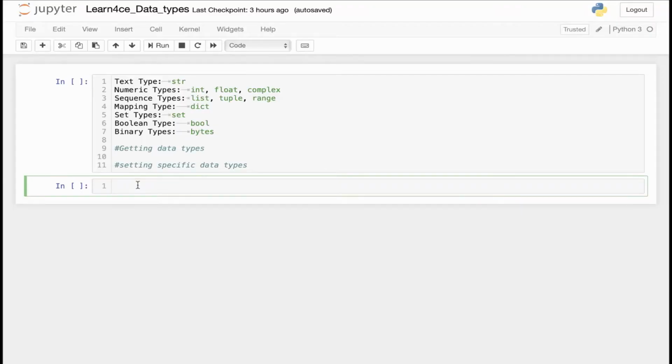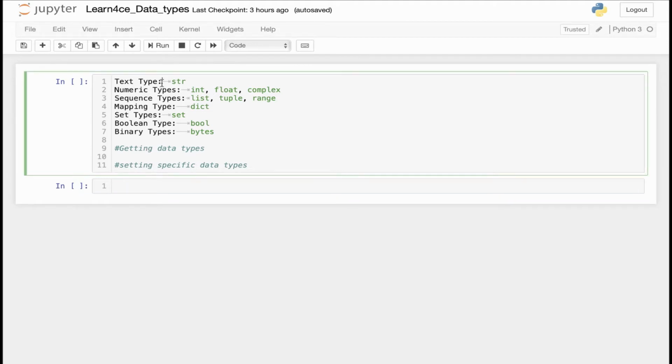Hello guys, today I want to talk about the data types in Python. There are different data types in Python, and I want to go over every single one of them and introduce them to you. The first type is the text type, and in the text type there is one data type which is called string, or as abbreviated, str in Python.